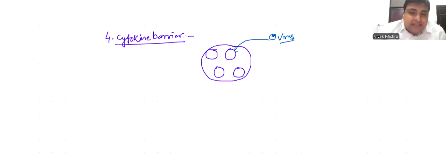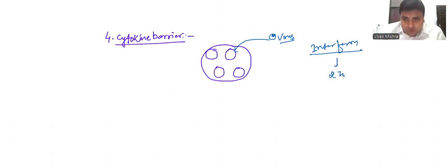As the virus infects, this virus infected cell starts to secrete a glycoprotein which is called interferon, which is made up of 270 amino acids. Questions come from this point also. It means interferon is an antiviral protein.